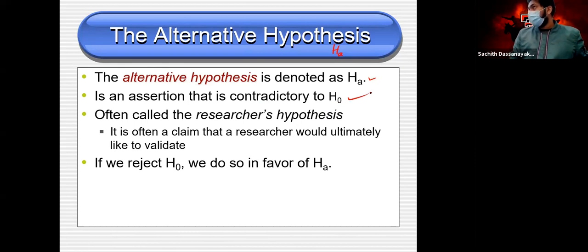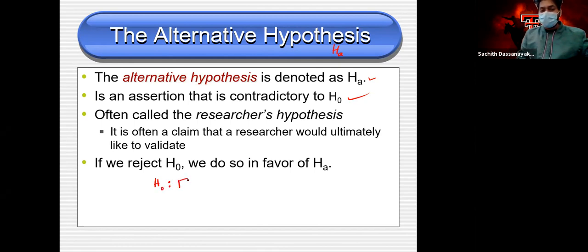So if H naught is something equal to something, then the alternative hypothesis is that it is not equal, or greater than, or less than. This is something we need to show.